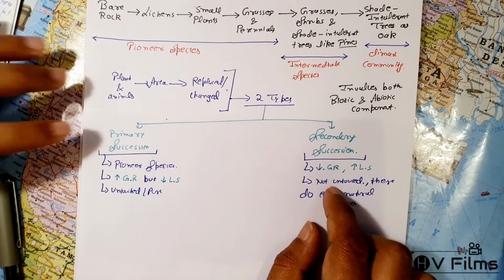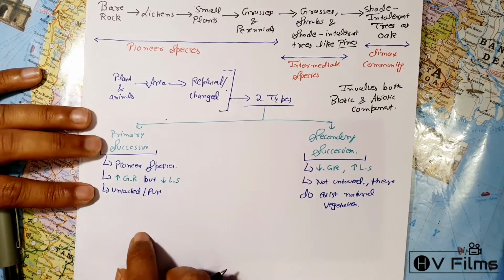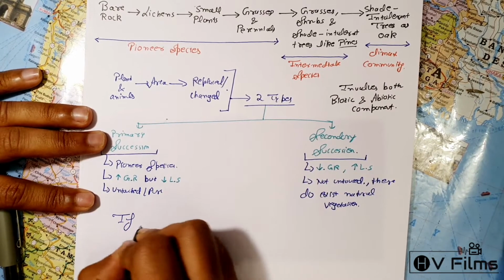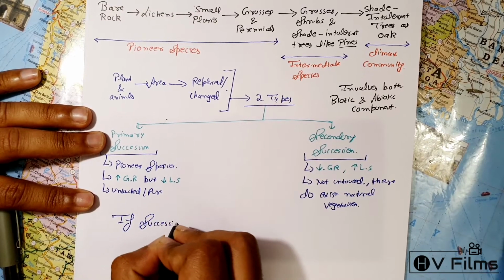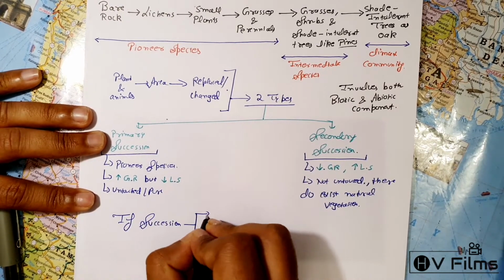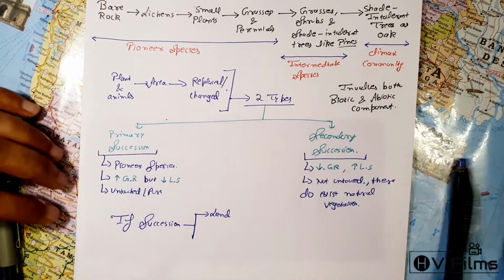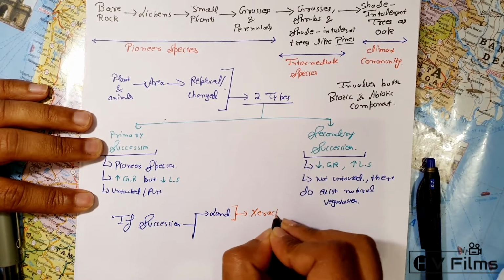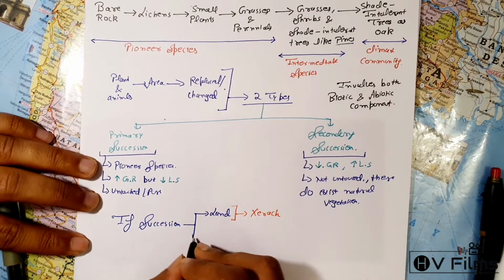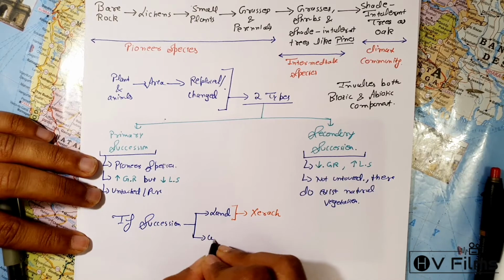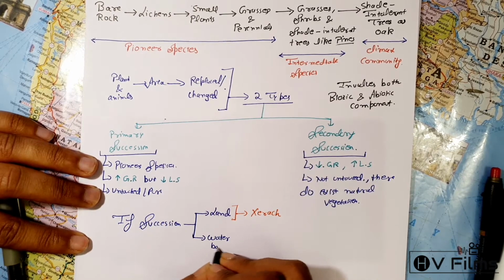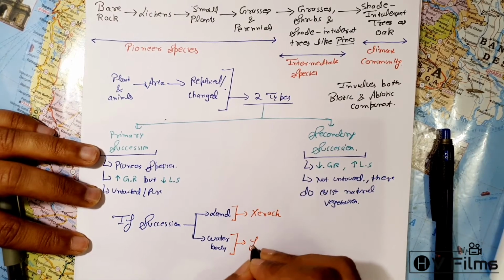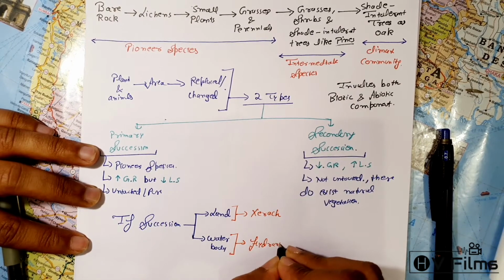Now, if the succession takes place on land, this is what we call xerarch, whereas if the succession takes place over a water body, this is what we call hydrarch. These are a few terms that you should remember.